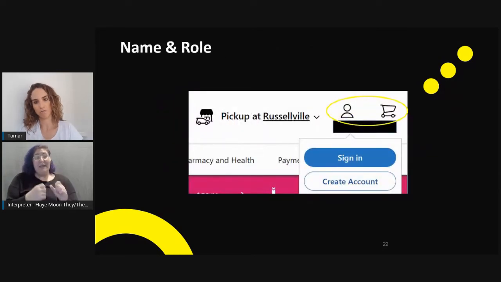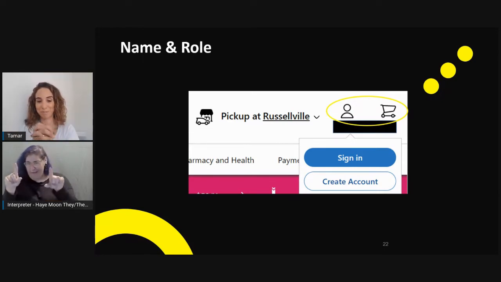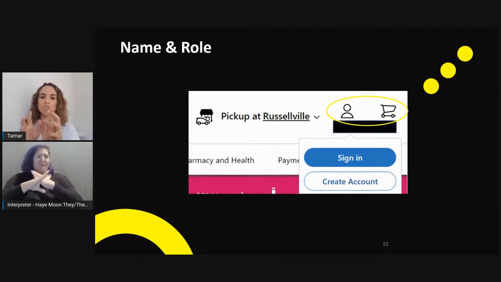Therefore, we start with name and role. If we remember the slide that I showed with the drop-down menu for keyboard functionality, the icons had labels under them. I've almost blacked out the names to focus here on what we are missing, because if a screen reader is navigating through this page, it will read out what it can pick up. If these icons don't have some sort of a label or name implemented, then the screen reader is not going to pick it up.